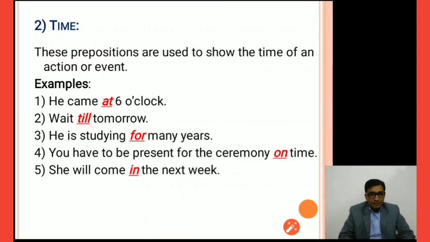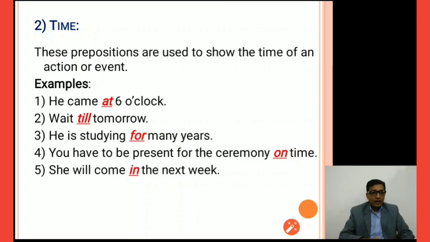Time preposition. These prepositions are used to show the time of an action or event. Examples are given below. We will try to understand with the help of these examples what time prepositions are and how they can be used in sentences. He came at 6 o'clock. So "at" here indicates a specific time. When we want to talk about a specific time in English, we have to use the preposition "at".